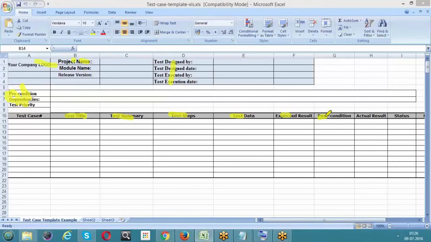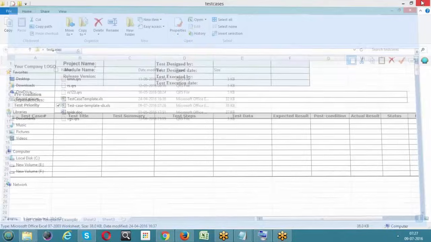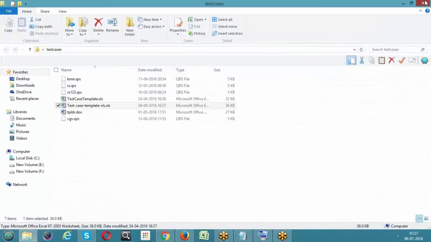If you have any conditions, pre or post conditions can be written here. Is that clear? The fields are almost the same. The UI has changed, but it's not difficult to understand.